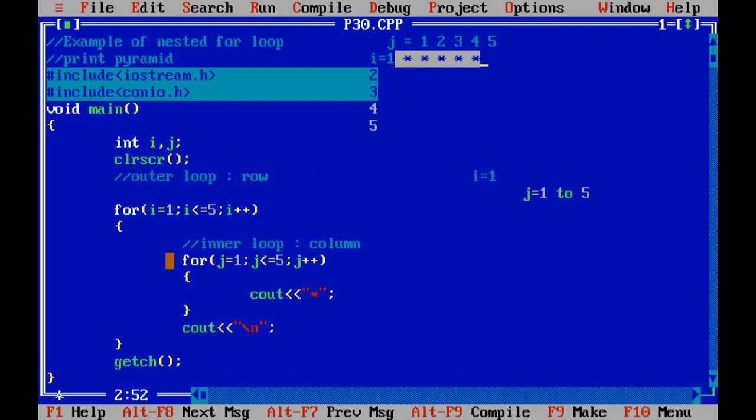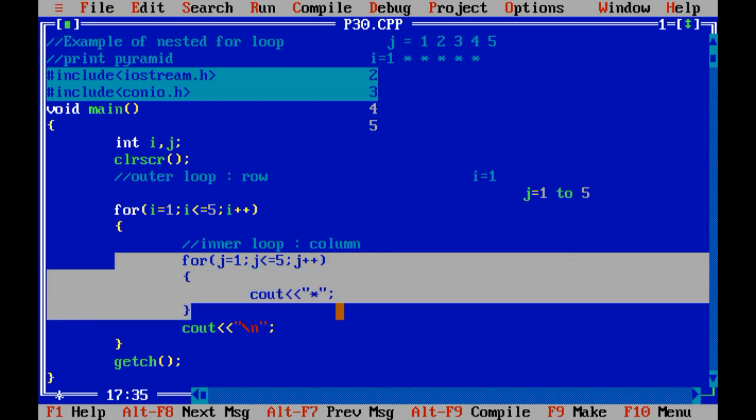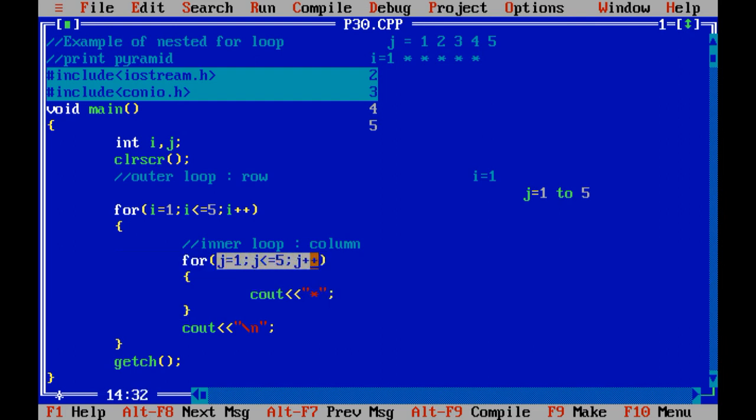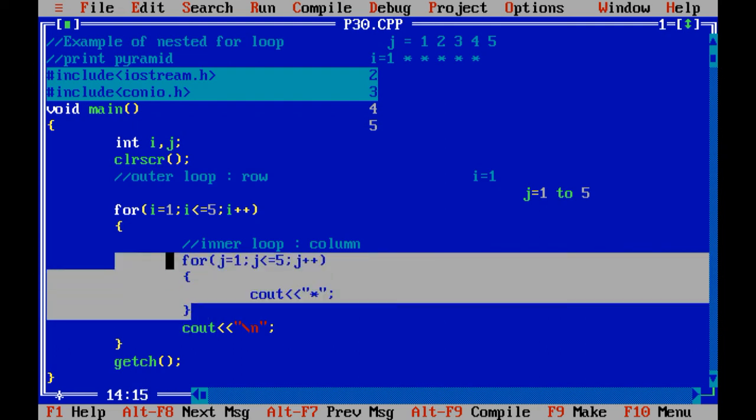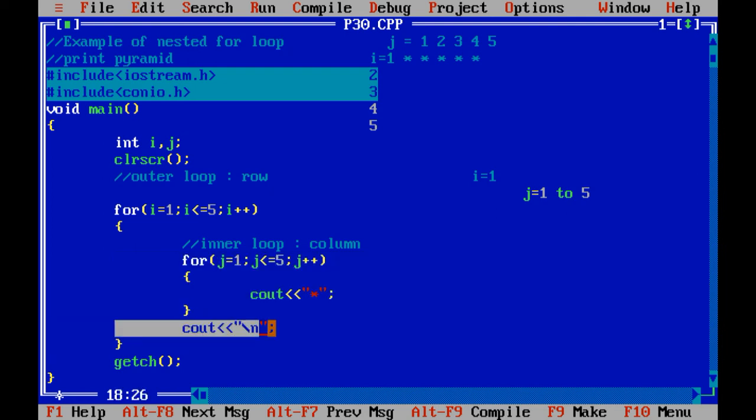Similarly, now the value of j becomes 6. In this condition, the condition is false. So this stops the execution of loop j. Now what is the statement we have written over here? \n. So it will go to the next line, right? After that, again it goes to the i variable. i is 1. Now i plus plus. i is incremented by 1 and i becomes 2 now.